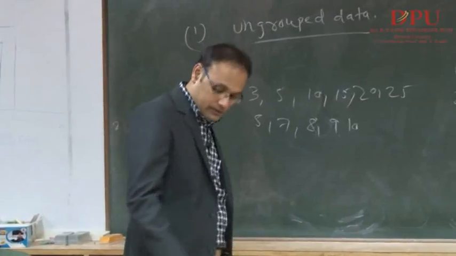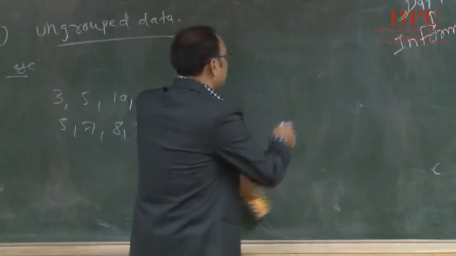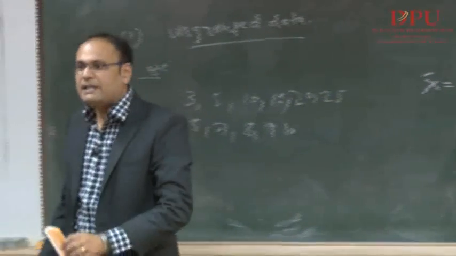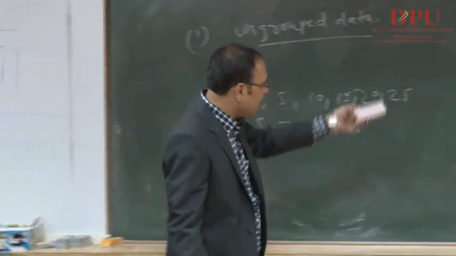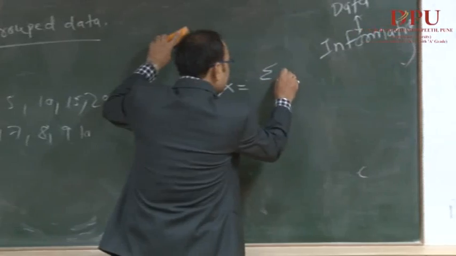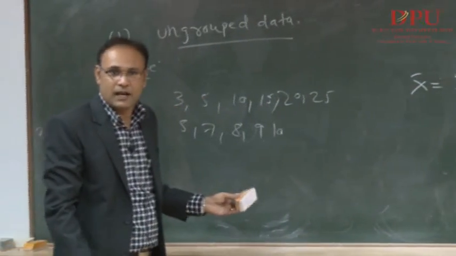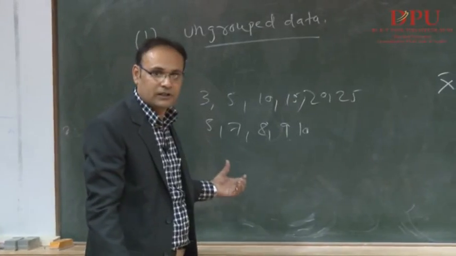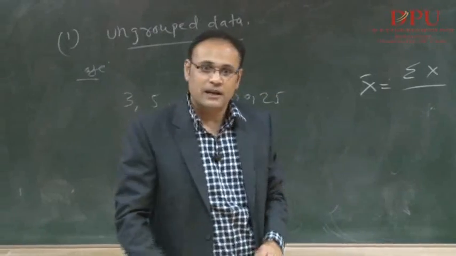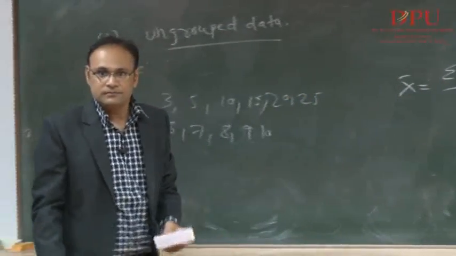So can we say x bar is my mean? Simple. X bar is my mean. I am taking x as a random variable, right? So x bar is my mean, and x bar can be denoted by the summation of x. This all data is nothing but my x. What we are going to do is the summation of it. Summation means we want to do the plus. So all data is going to be added, divided by the total numbers. The total number can be n, right?